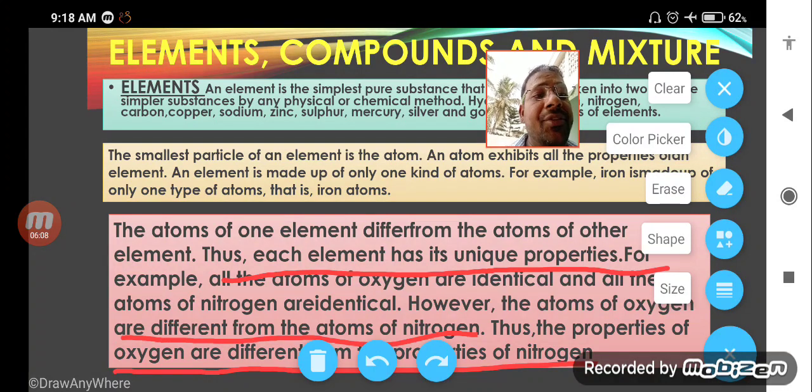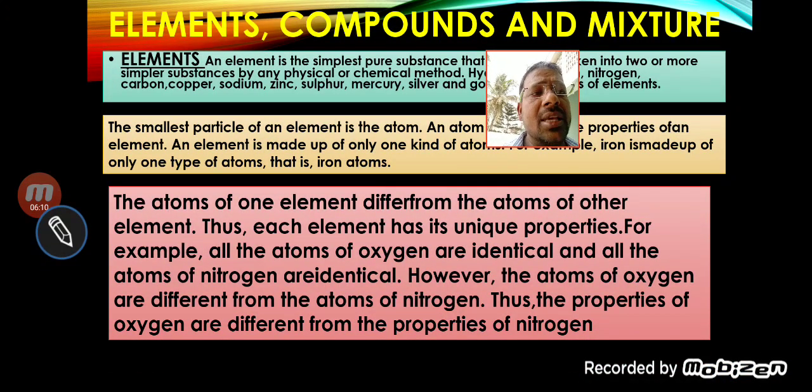So why does every element have different properties? Because a particular element has a particular atom and the atom has the properties of that particular element. In a simple way, an element is the smallest part, it cannot be broken down, and an element is made up of atoms of a similar kind.